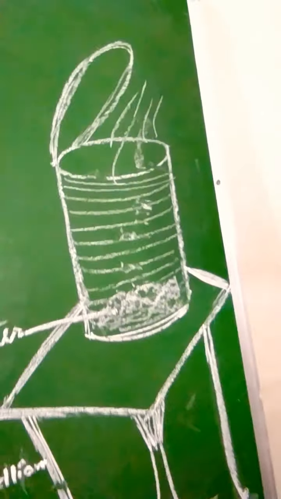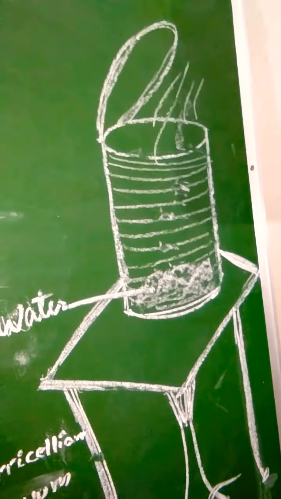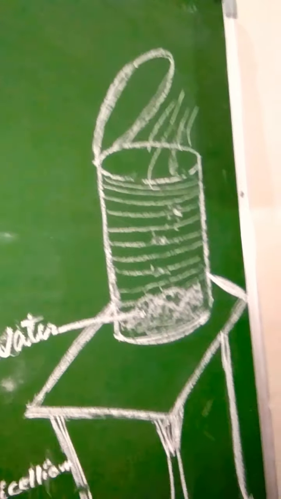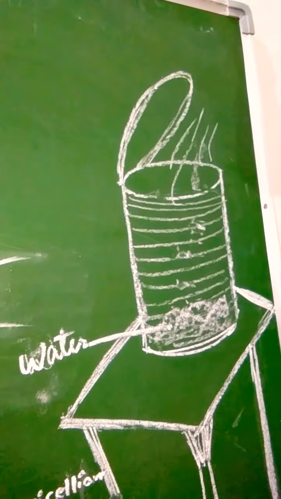Now we will talk about atmospheric pressure, or pressure exerted by gases. We know that our earth is surrounded by a 300 km thick layer of various gases.